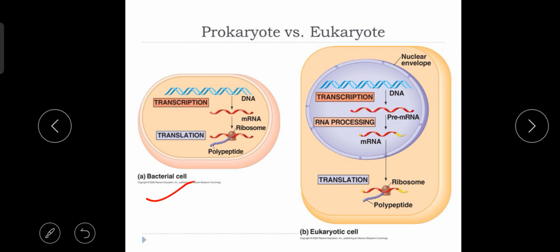That means the whole mechanism of central dogma occurs in the cytoplasm in case of prokaryotic cell. Why? Because prokaryotic cells do not have the true nucleus.